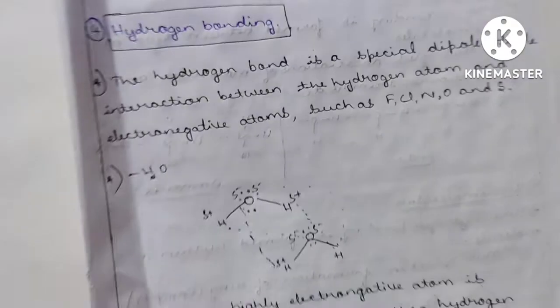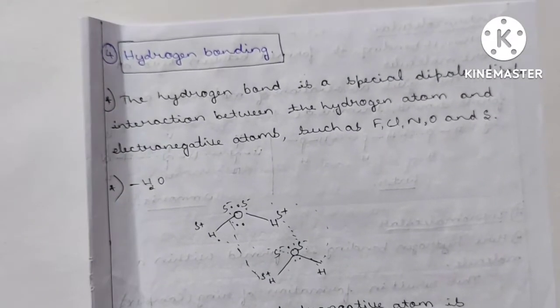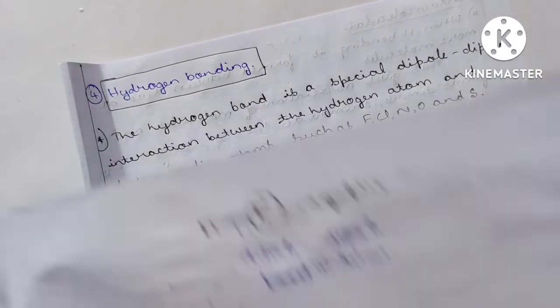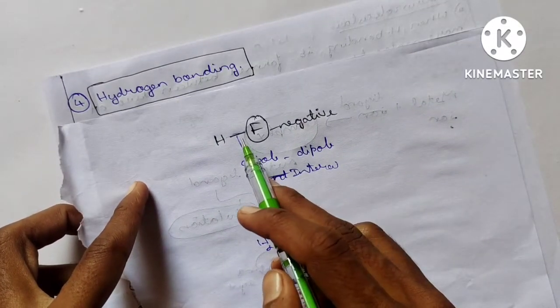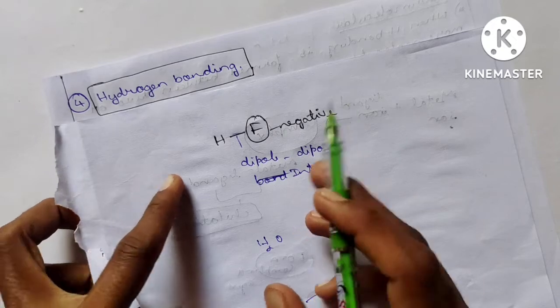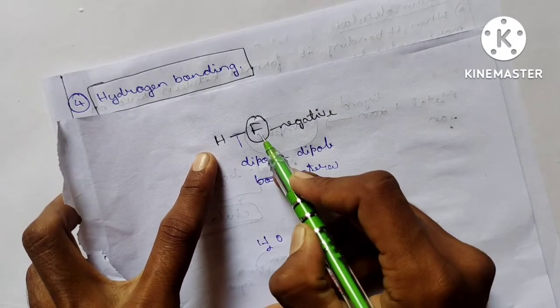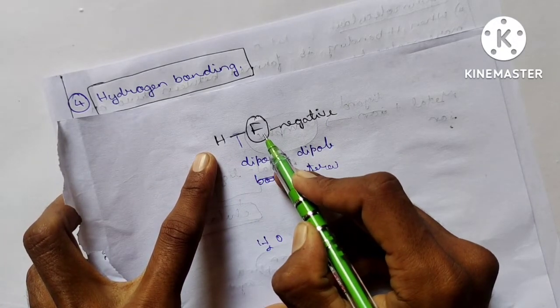Now let's discuss our present concept, that is hydrogen bonding. Very simple here. What is hydrogen bonding? It is a very weak bond involving electronegative atoms. Now see, this is the hydrogen atom and this is the electronegative atom like fluorine.